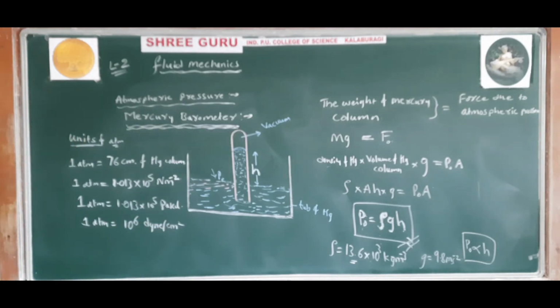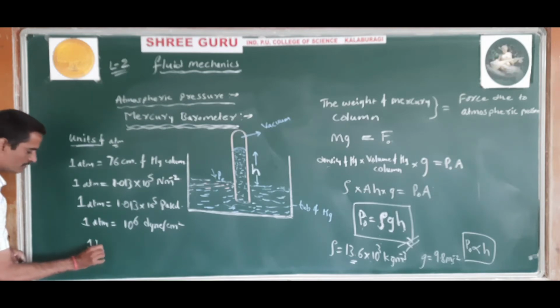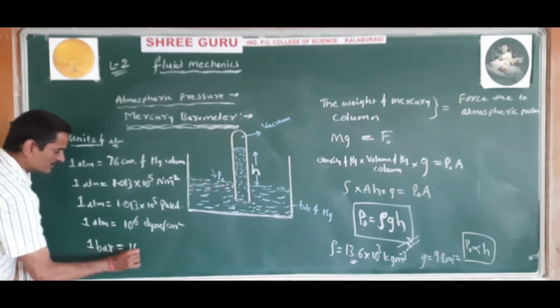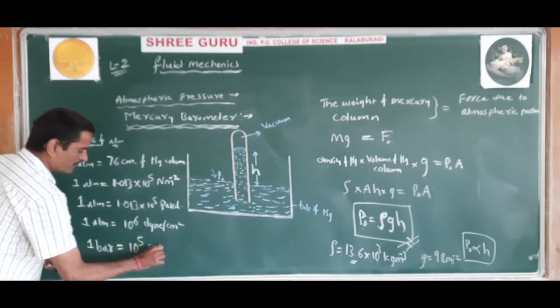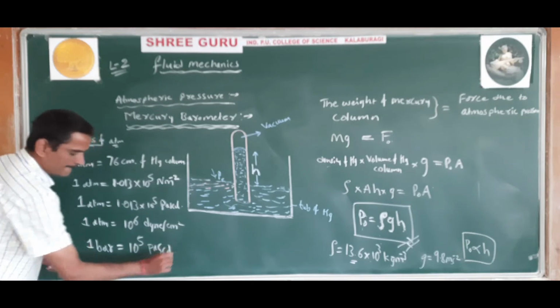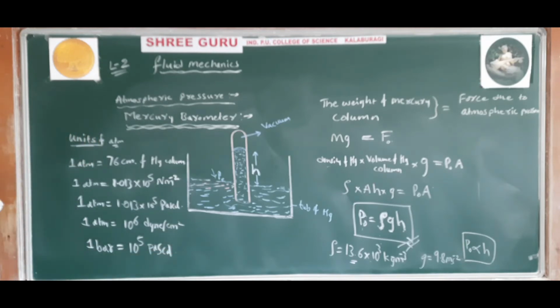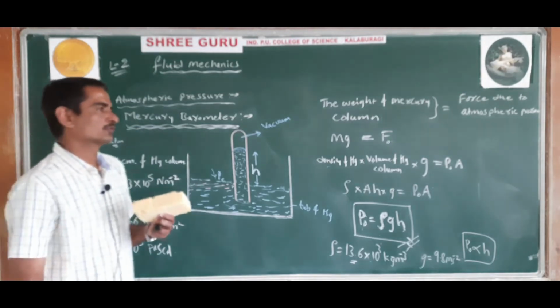Some other units are also there, that is bar. You can also use a unit called bar. 1 bar is equal to 10 to the power 5 Pascal. That is, 1 bar is equal to 10 to the power 5 Pascal, or 1000 millibar. Some other units are also used.